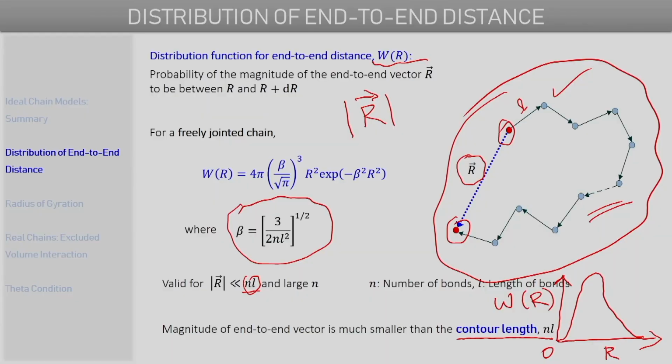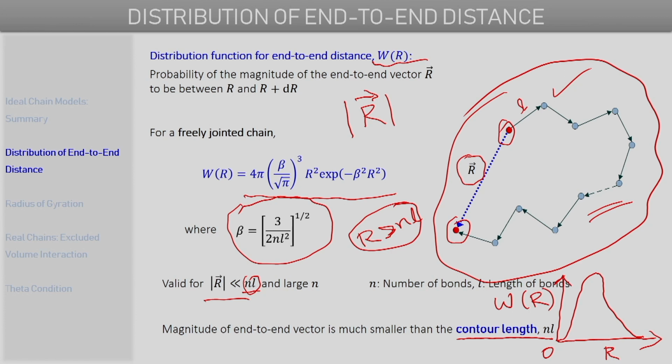The reason for this limitation is that the Gaussian function that we have considered here, if we take a close look at it, even for values of the end-to-end distance r greater than nl, the distribution function actually does not decay to 0. It has a very small but finite value. But physically speaking, any end-to-end distance greater than nl is not possible. It's an unphysical scenario.